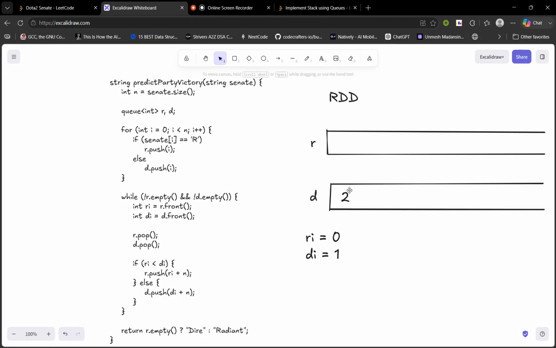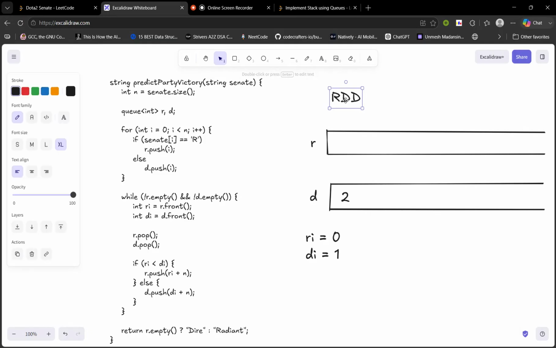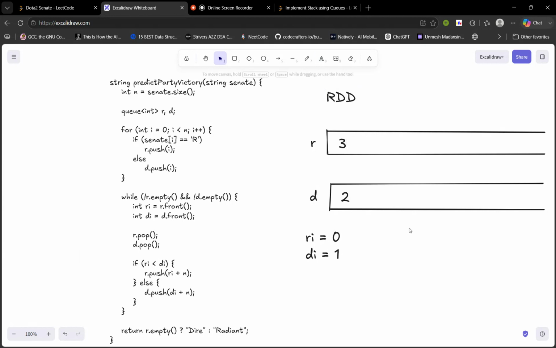Because first of all we will compare them. If Ri is less than Di, we have to push Ri plus n. Now what is n? n is the size of this string. So the size of this string is 3, so we will push 3.